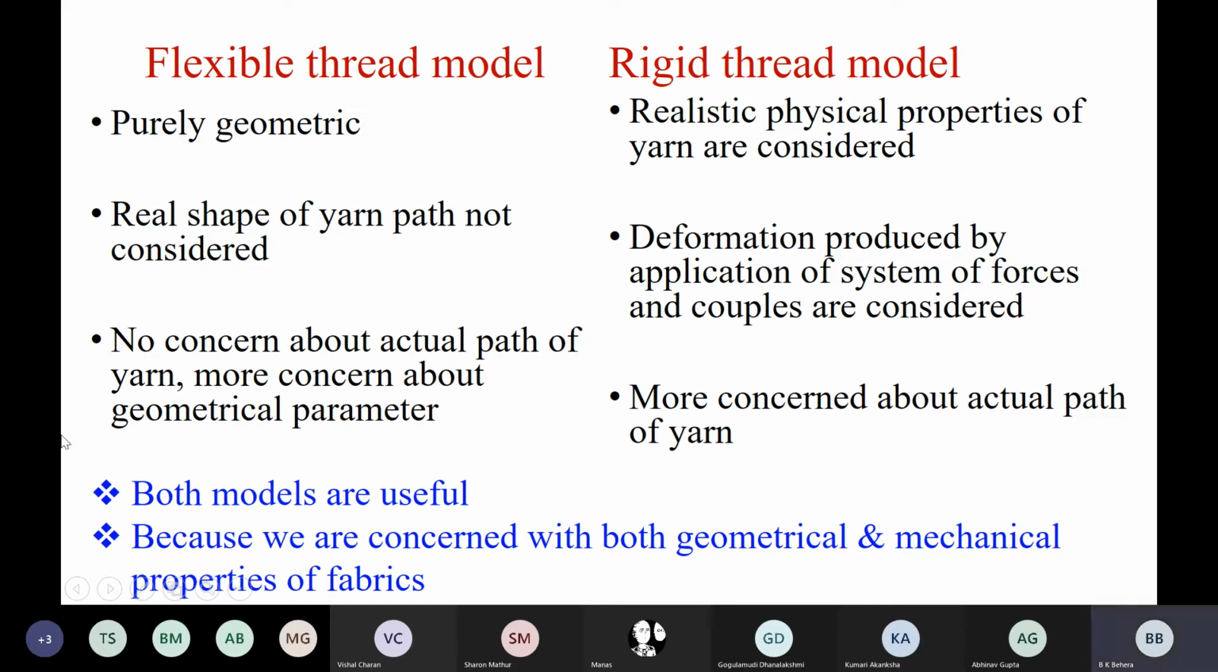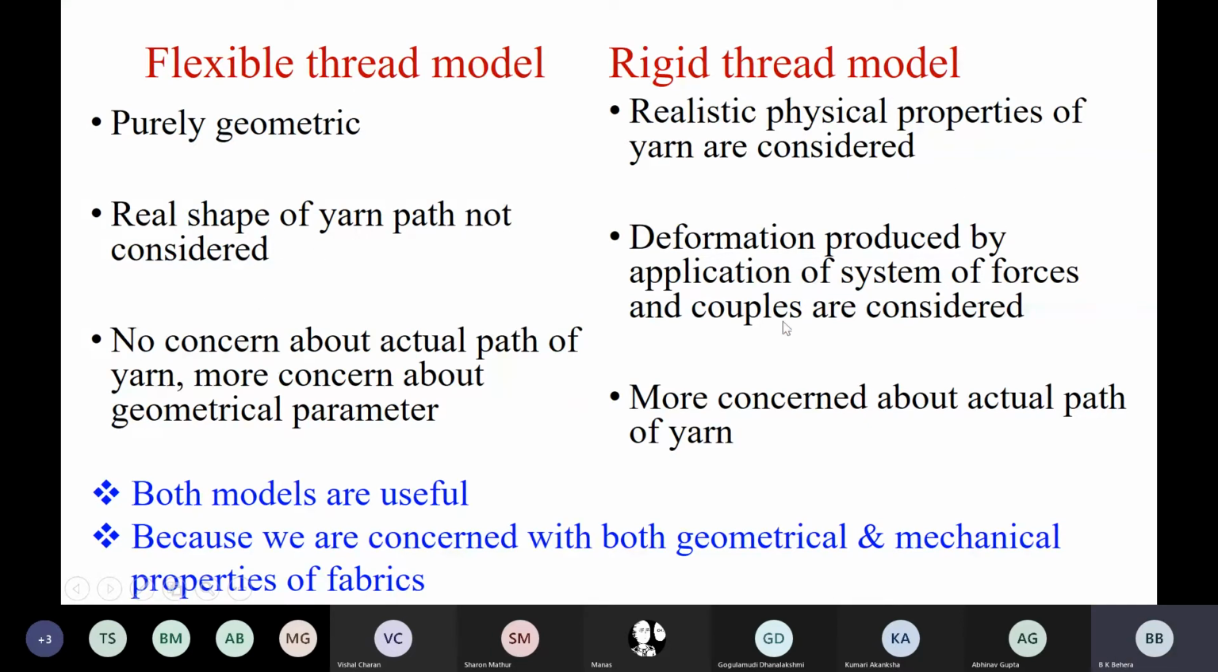As the yarn bends more and more, the weave angle theta changes, which is a geometrical concept. But how much will it bend? What will be the inter-yarn pressure? Because just now we discussed, the bending will depend on the diameter of the yarn, the rigidity of the yarn, and the cross-sectional shape of the yarn, which we have not considered in the geometrical model. We just assumed the yarn is a circle, a cylindrical rod. So the real shape of the yarn path is not considered.